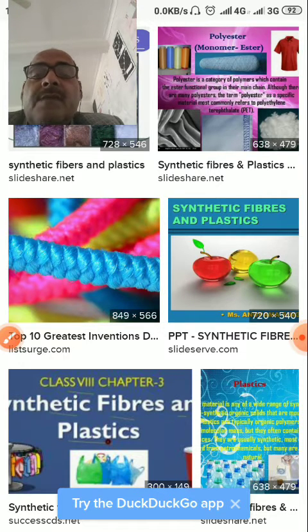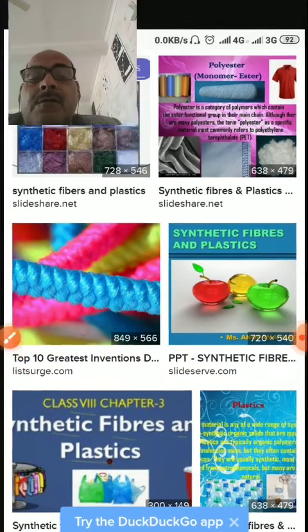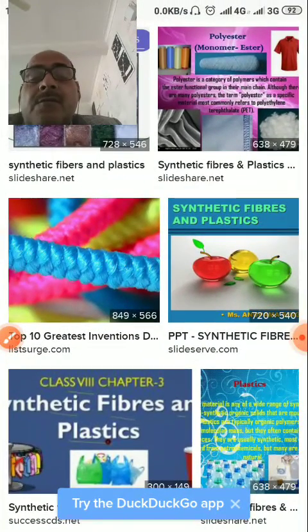of these synthetic fibers. They can be used as fabric in the cloth industry, in making curtains, parachutes, umbrellas, coverings, PPE kits, and so many things are available, and they can be used as different types of utensils.